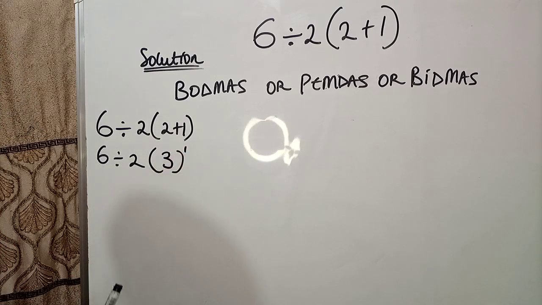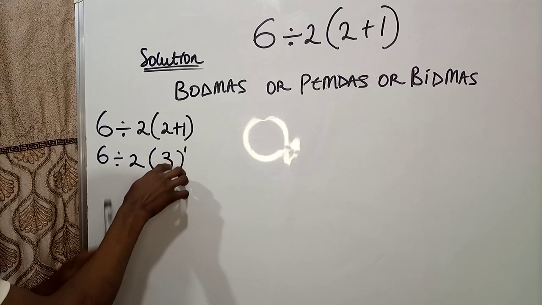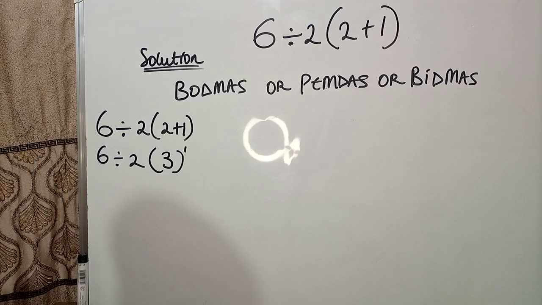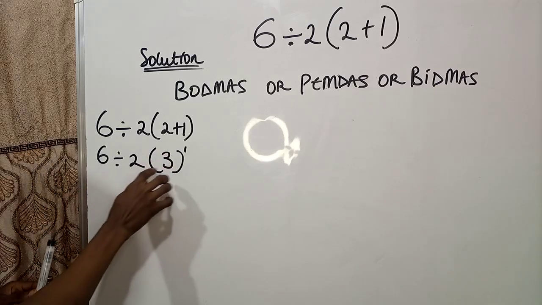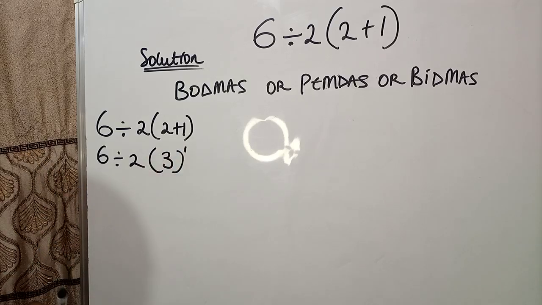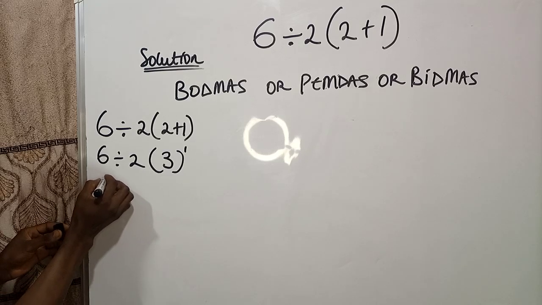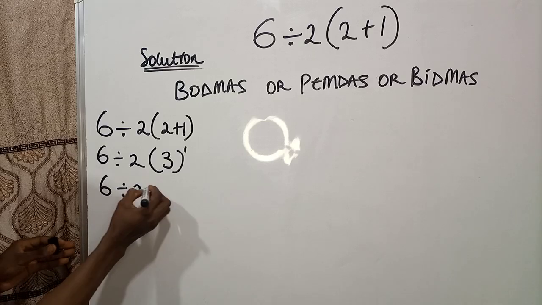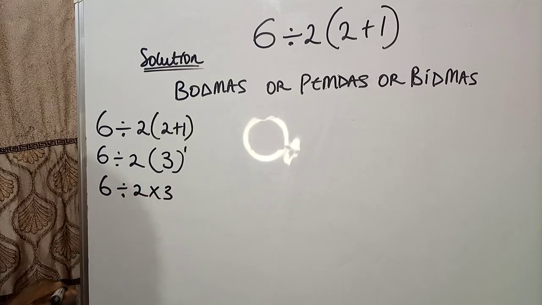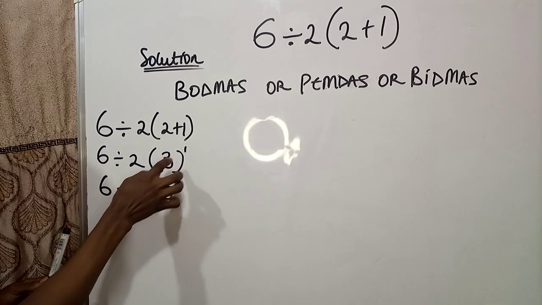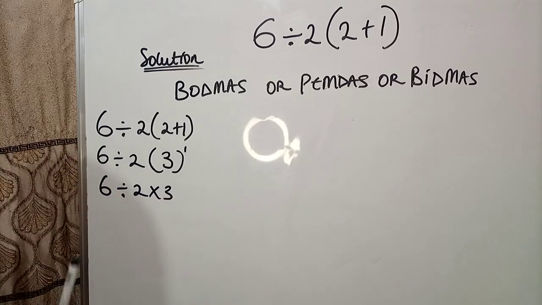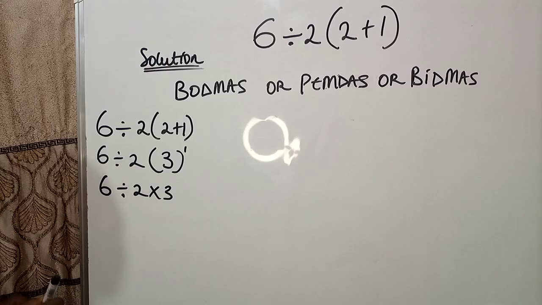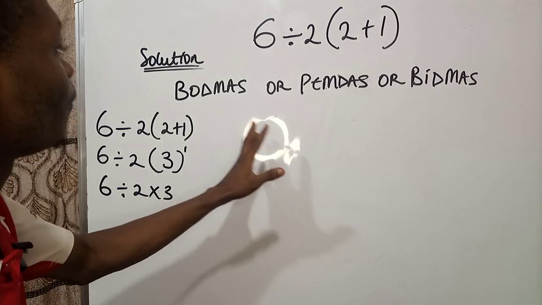So we assume that this 3 raised to the power of 1 is the same 3. So you can say 6 divided by 2 times 3, because if you raise this thing to the power of 1, it's still 3, because normally it's raised to the power of 1. You understand?